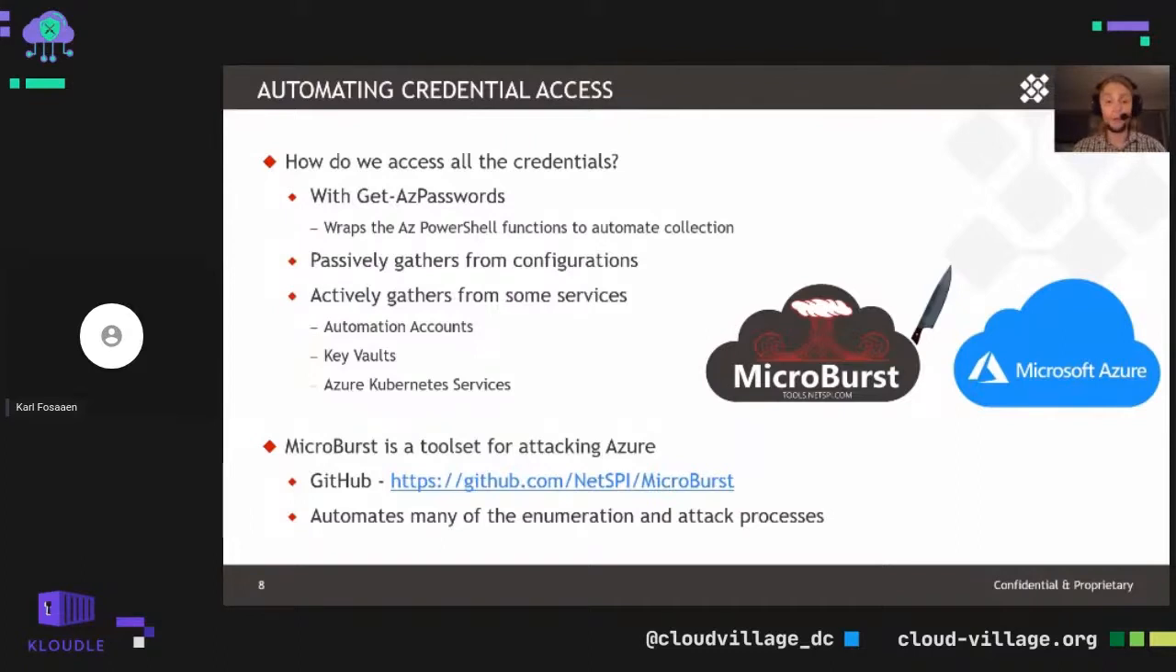So if you're interested in MicroBurst, we have a number of different functions within the tool set. I've got the link out to the NetSPI GitHub here for MicroBurst. We can talk about all the different functions some other time, but there's a lot of different tools within the tool set for enumeration and attacking different services that are in Azure subscriptions.